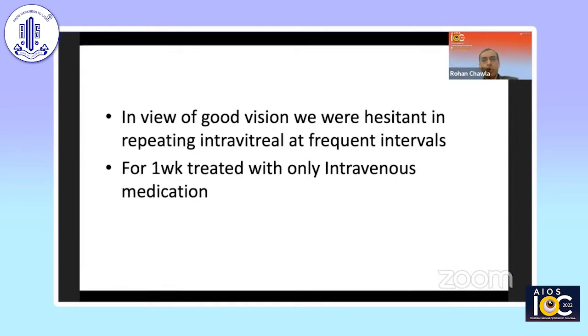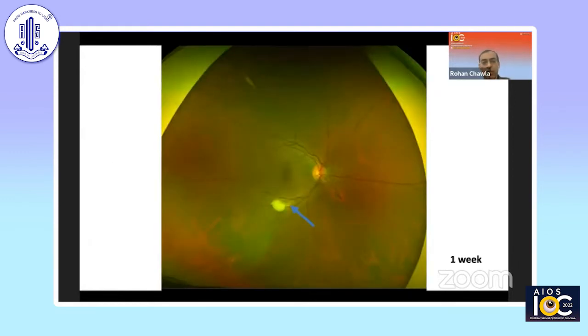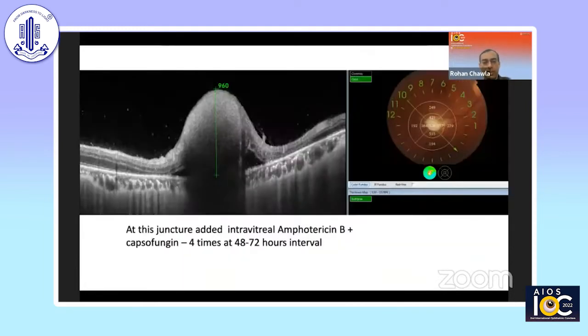So here, in view of the good vision and it being the only eye, we were a little hesitant about giving repeated intravitreal injections. For 1 week, we thought, let us treat with the intravenous medication itself. But at 1 week, as you can see, maybe there's a slight shift of the lesion, but the significant lesion still persists. So we started injecting with the same regimen where we had found a good result in the previous patient: amphotericin B plus caspofungin injection at about 48 to 72 hours interval, and kept monitoring the height of the lesion with OCT.